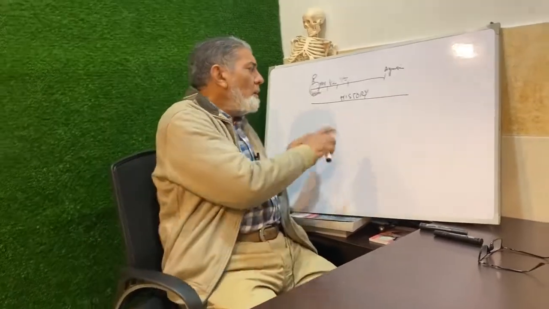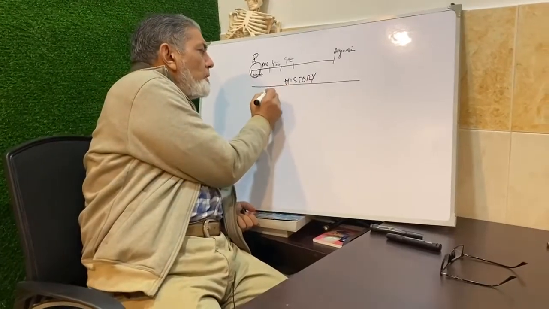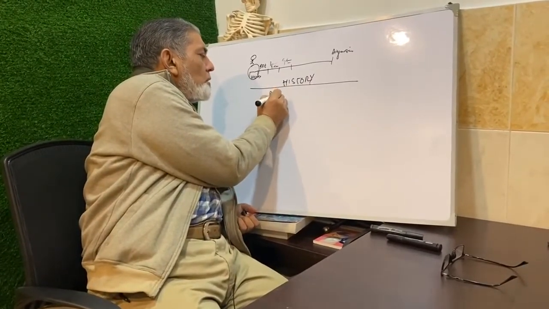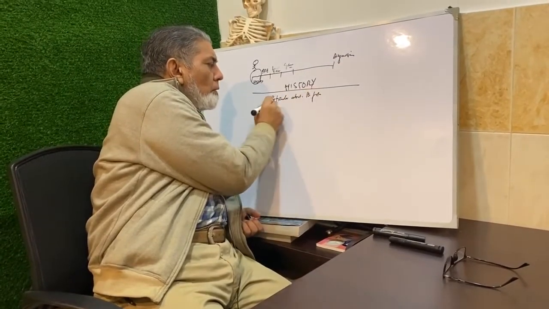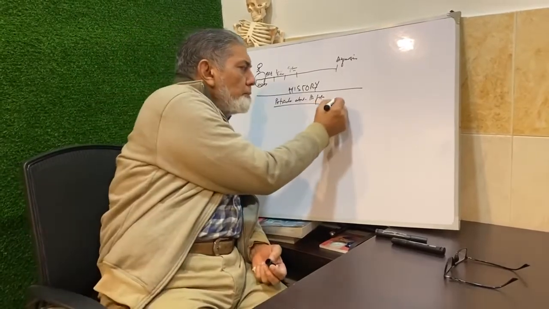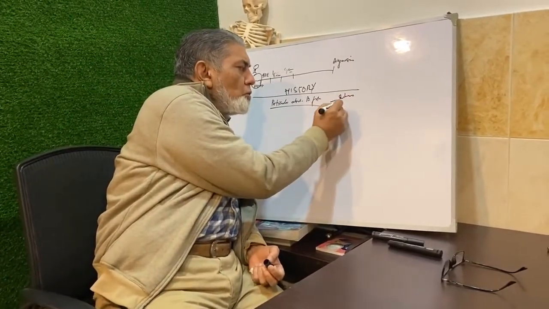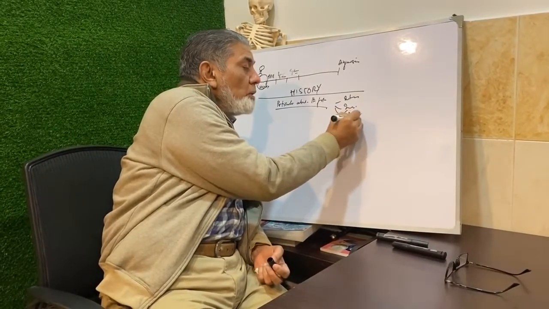Now, you must have read in your third year and your preclinical classes that the first thing in the history is particulars about the patient. You start with your introduction, you take the patient's introduction, and then you take the consent of the patient.